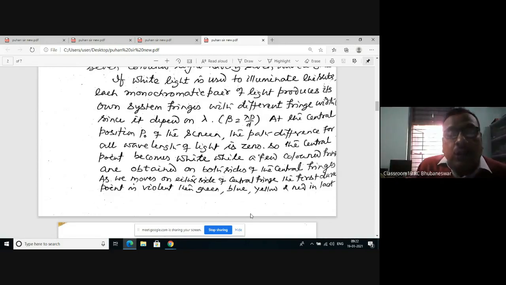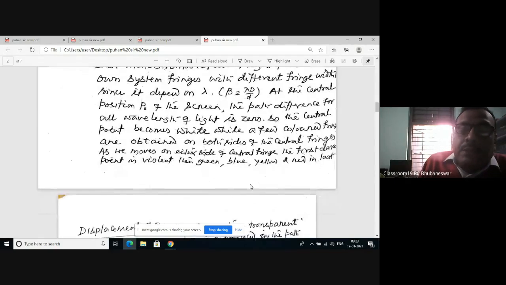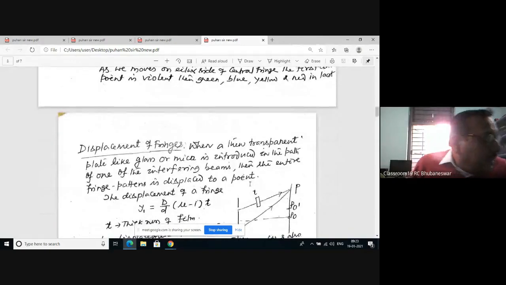And the order of the fringes is violet, indigo, blue, green, yellow, orange, red, and so on. Okay, this is all about white light fringes.